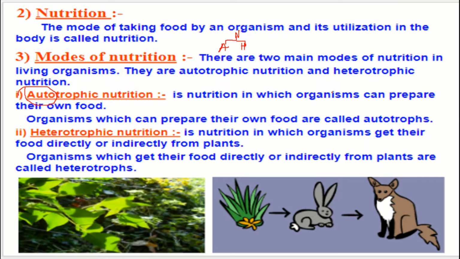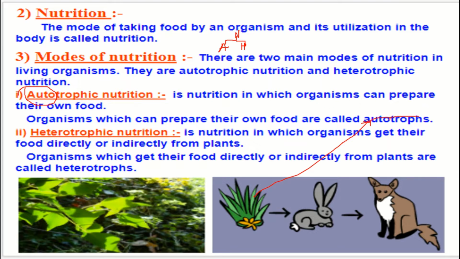Now heterotrophic. In heterotrophic nutrition, the organisms cannot make their own food, so they depend upon autotrophs, or the animals or organisms which eat autotrophs. Autotrophs are these plants and other organisms which can prepare their own food.